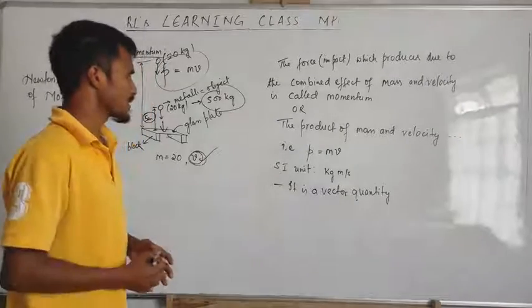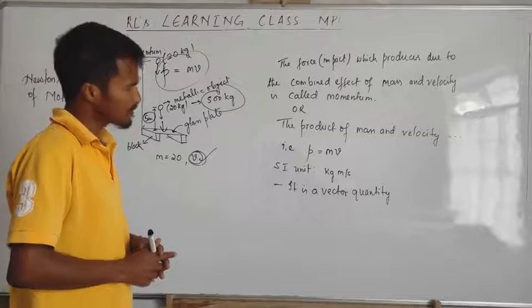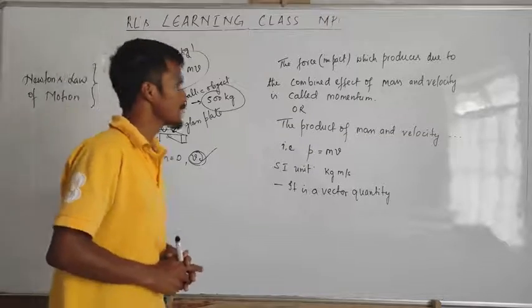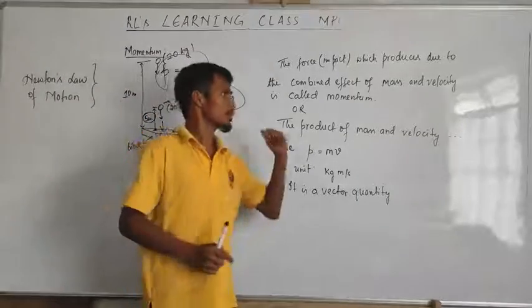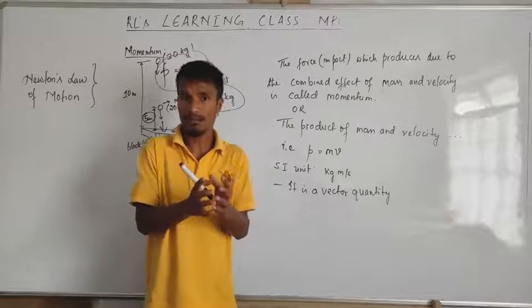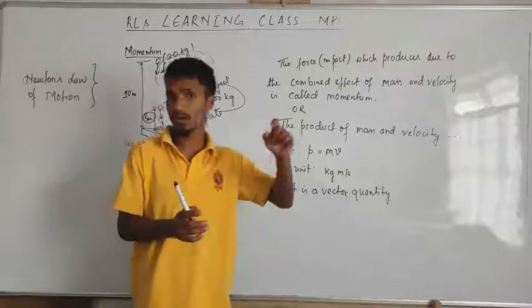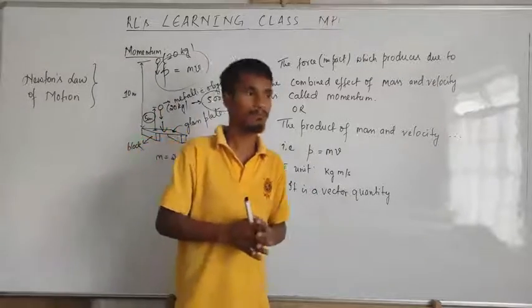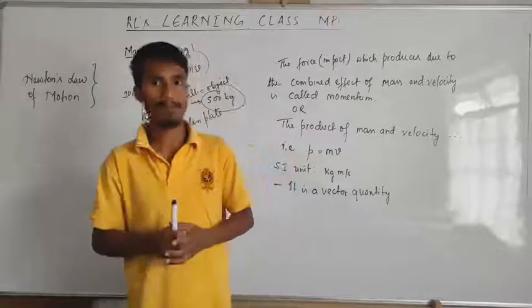But these are the fundamental units. Maybe you can try somewhere. Okay, let's see later. Now we got the meaning of momentum. What is momentum? It is the impact given by velocity and mass when it hits some object.